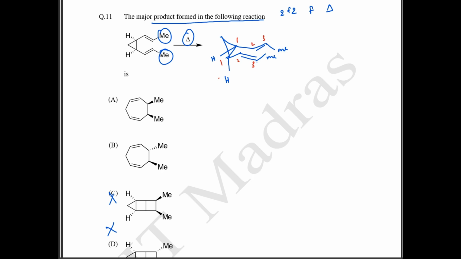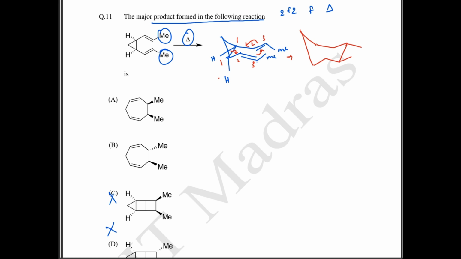In the 3,3 sigmatropic reaction, there is going to be a shift in bonds, like the 1,1 bond will be broken. So this bond is going to shift like this, and this is going to shift like this, and this is going to shift like this. So if you draw, let me try to draw the exact structure like this. So you are going to have a bond like this. Okay, one more like this here. Okay, and we have your group like this.